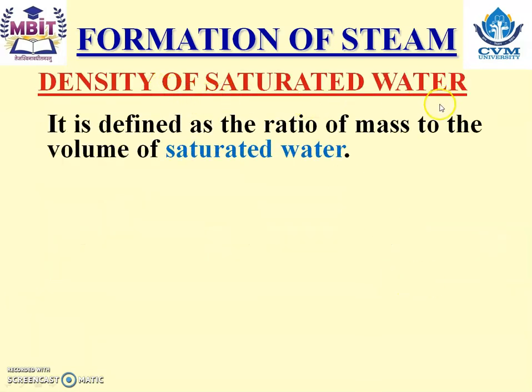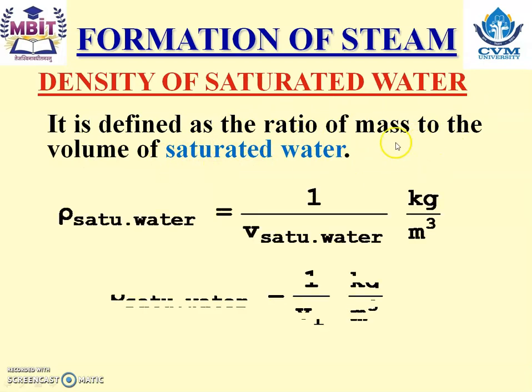Density of saturated water. Now we are going to find out the density of all kinds of water and steam, that is saturated water, then wet steam, then dry steam, and then superheated steam. First of all, density of saturated water. It is defined as the ratio of mass to the volume of saturated water. So density of saturated water is equal to 1 upon specific volume of saturated water, and that is equal to 1 upon Vf. And from where are we going to get the Vf? Yes, we are going to get the Vf from the steam table.